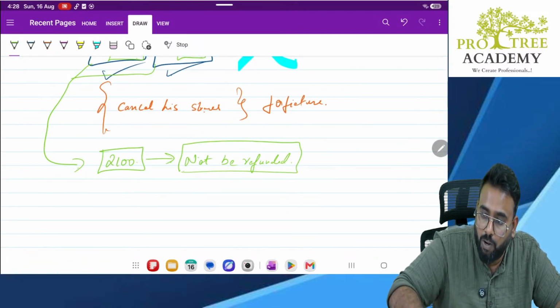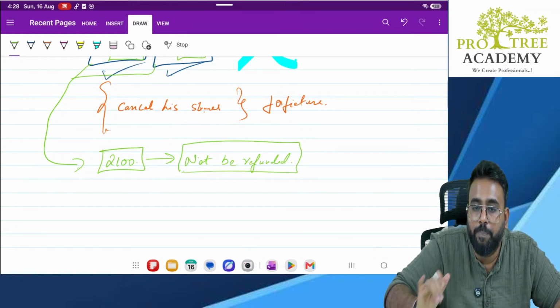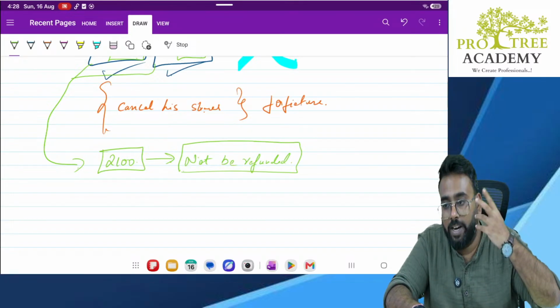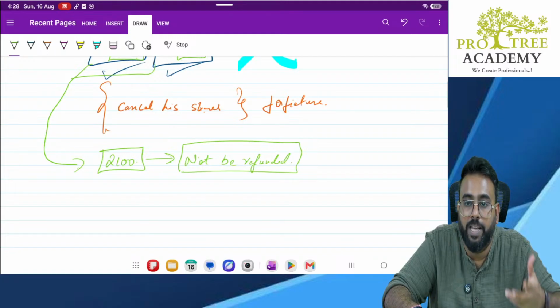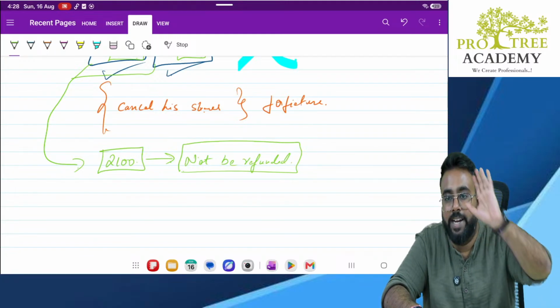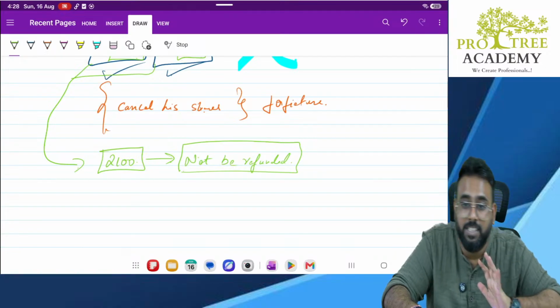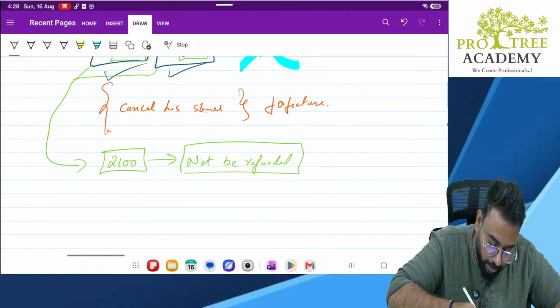Why, sir? Because it is a penalty. Why a penalty, sir? Because he has not paid up the shares, and he has not given us the money, and he gave us a lot of trouble to pay that money. That is why this is a kind of punishment. We are cancelling your shares, and even if I cancel the shares, I will not refund you any money. So this will not be refunded.